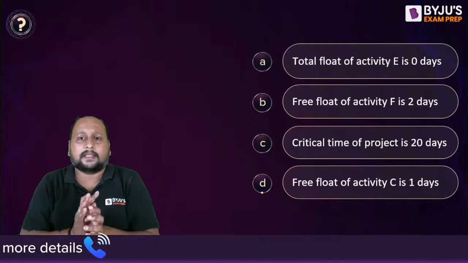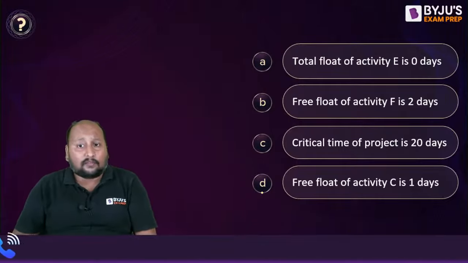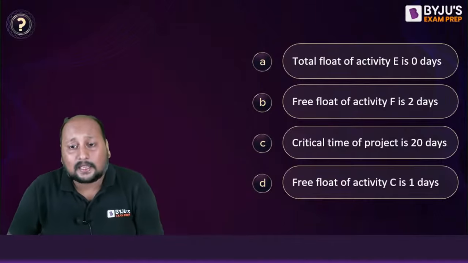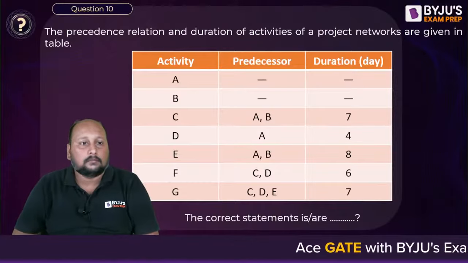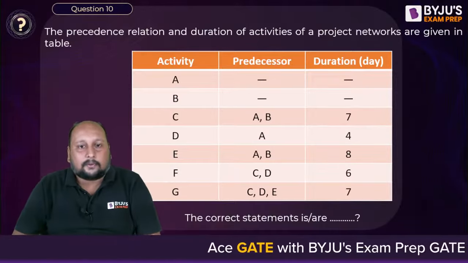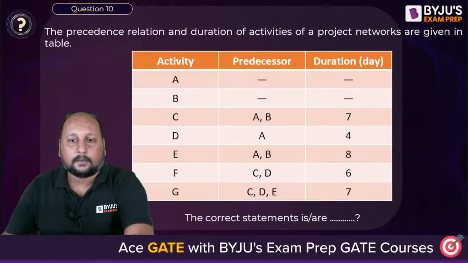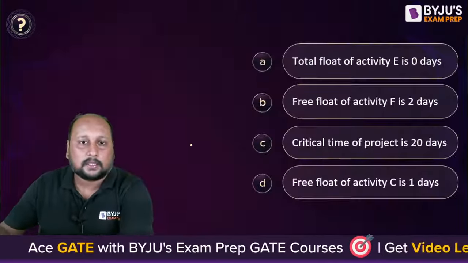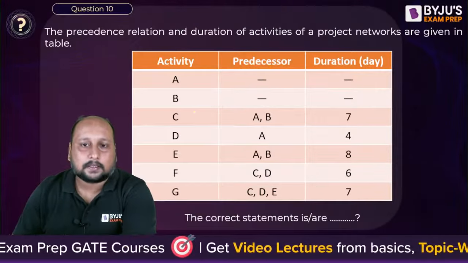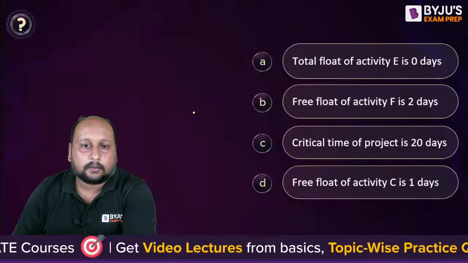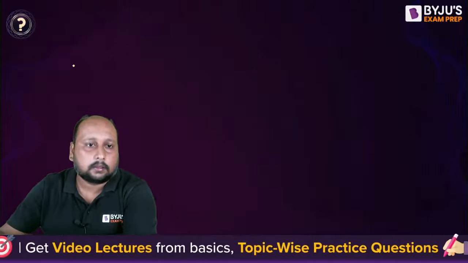So this is the statement. They are asking for the total float of E, the free float of F, the critical time of the project, and the free float of activity C. What will be the network diagram? Let us try to draw the network diagram, or else we won't be able to complete this problem. A and B do not have any predecessor, right?